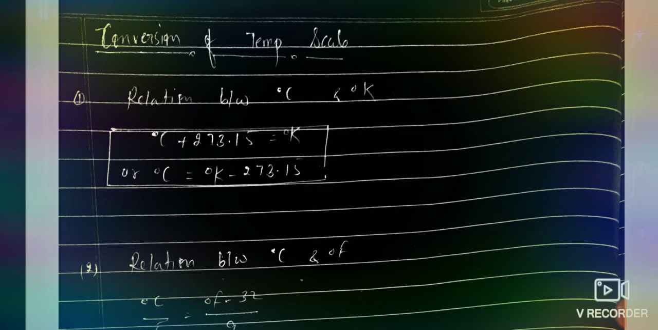Now we will study the conversion of temperature scales. Conversion of temperature scales is one of the most important topics in temperature, because the chances are 80 to 90% that a question related to temperature conversion is asked.